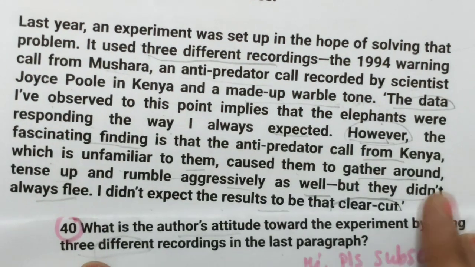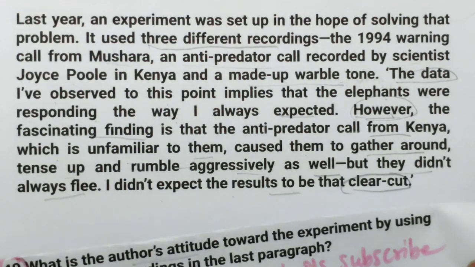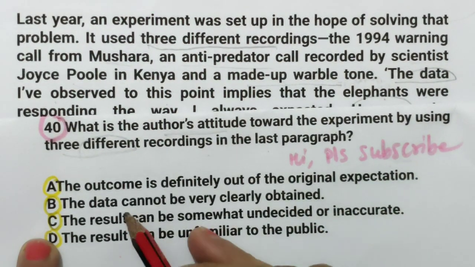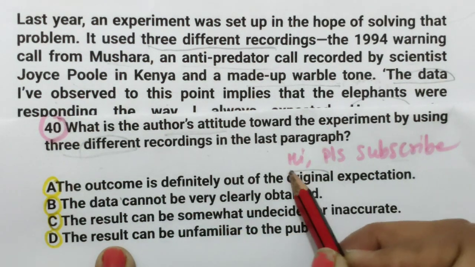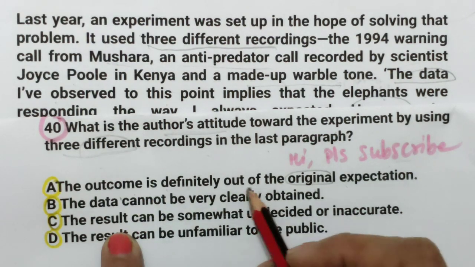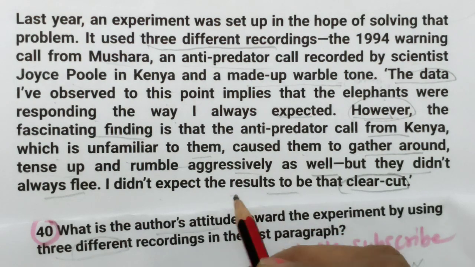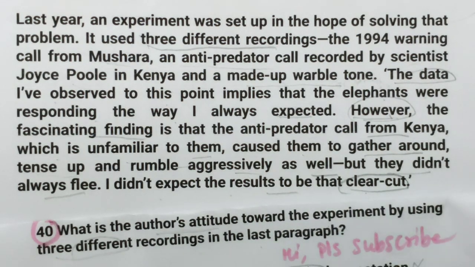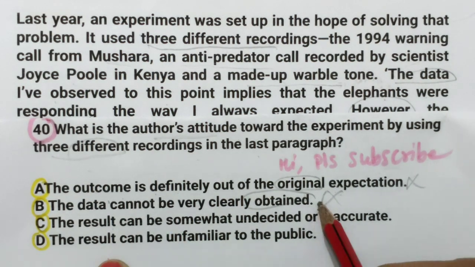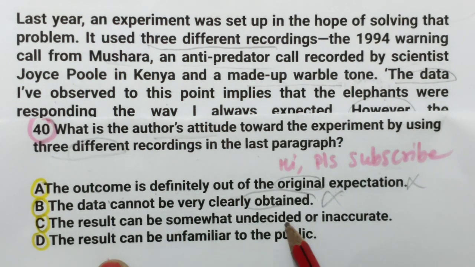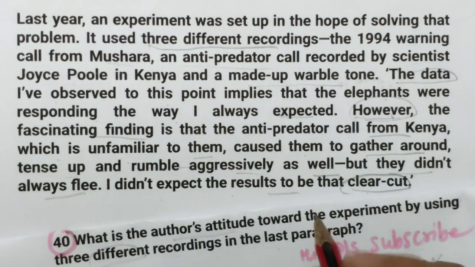So read this paragraph first, pause the screen and find the answer. I am reading. The outcome is definitely out of the original expectation. Is it? No. The outcome result is definitely out of the original expectation. No. Here the last sentence is saying clear cut, so something extra. The data cannot be very clearly obtained. This is wrong. The result means nothing given about it. The result can be somewhat undecided or inaccurate. So it was not decided whatever he had got.